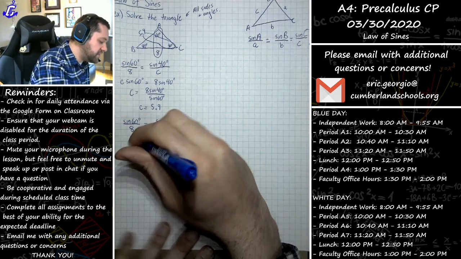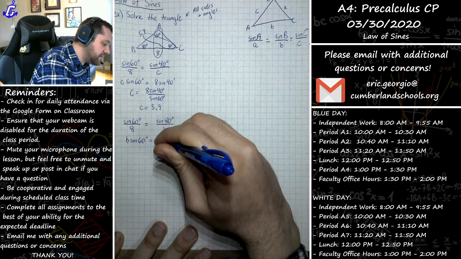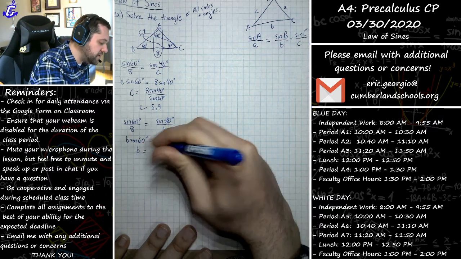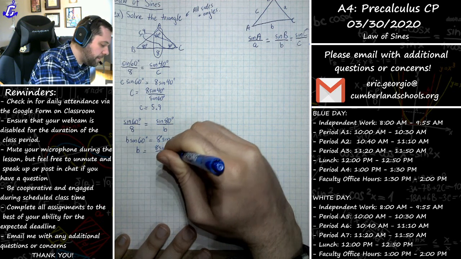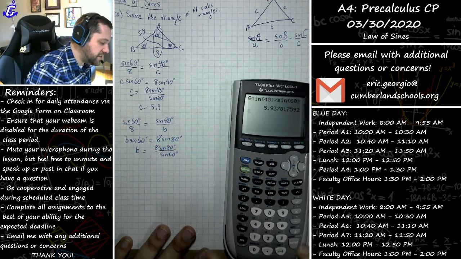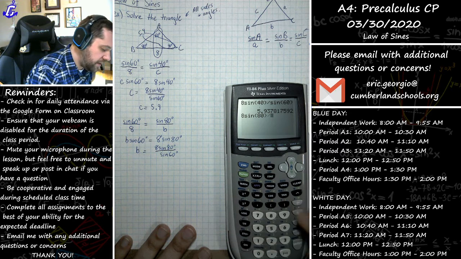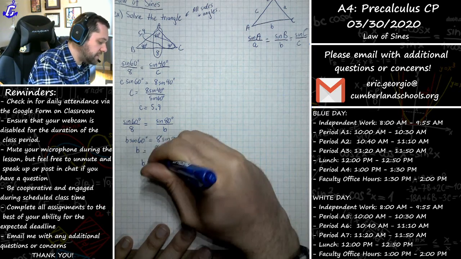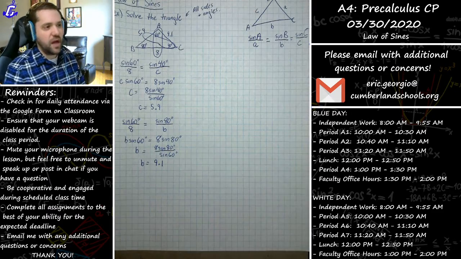So I'm going to go ahead now and just solve this. I get b sine of 60 is equal to 8 sine of 80. Divide both sides by the sine of 60. You get b equals 8 sine of 80 divided by sine of 60. Go ahead and plug that into our calculator. I get 8 sine of 80 divided by sine of 60, and that's equal to, we'll call it 9.1. So b would equal approximately 9.1. And we've now solved for all of the sides and all of the angles of that triangle.